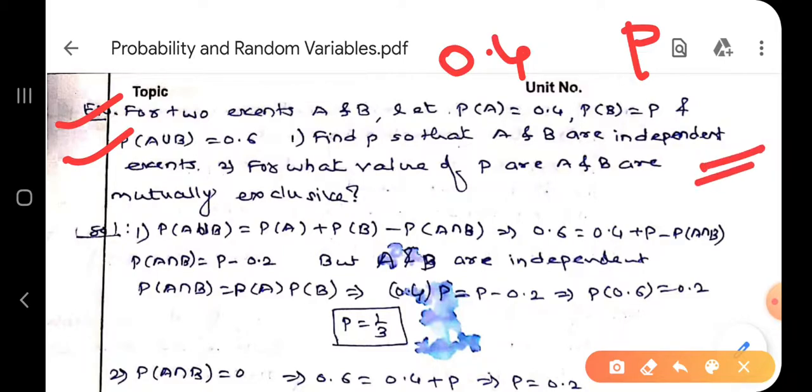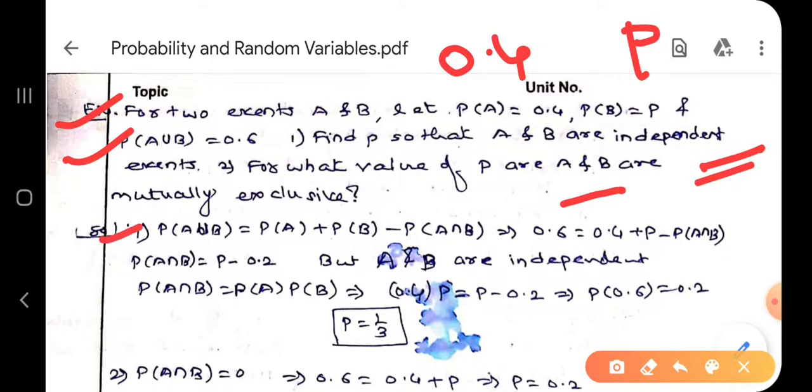We know that when A and B are independent, then P of A intersection B is P of A into P of B. And second one, for what value of P, A and B are mutually exclusive. Mutually exclusive means P of A intersection B is 0. Correct.